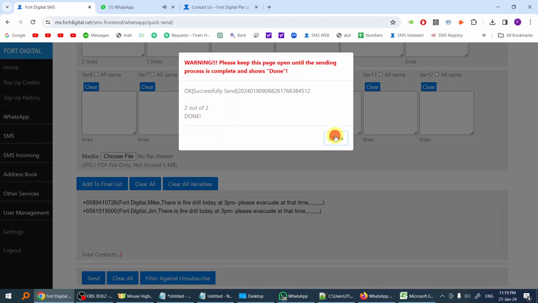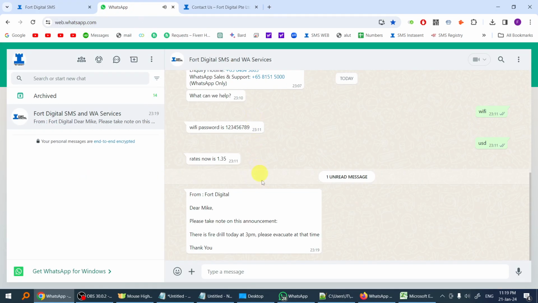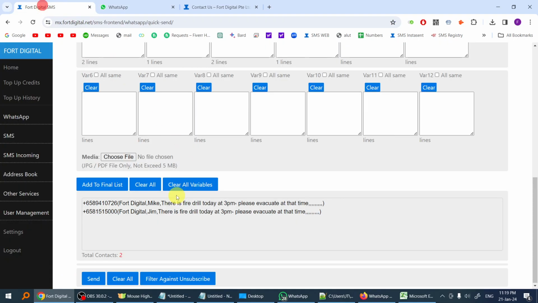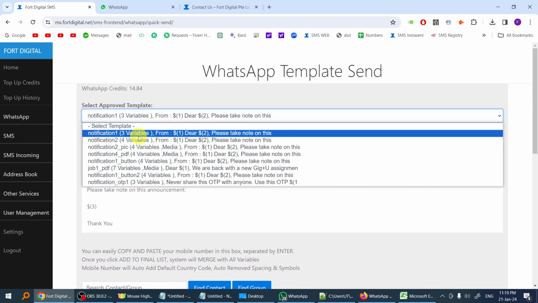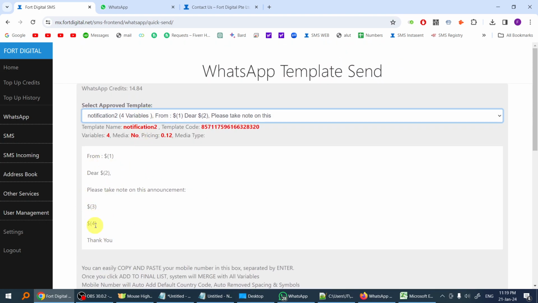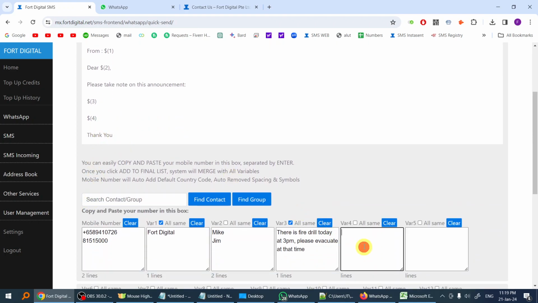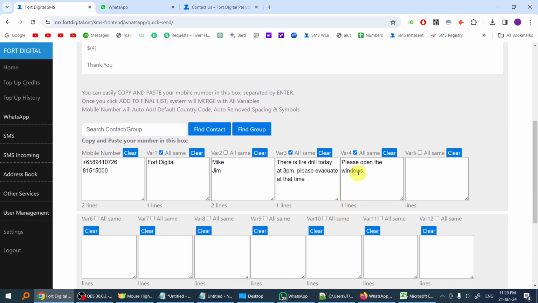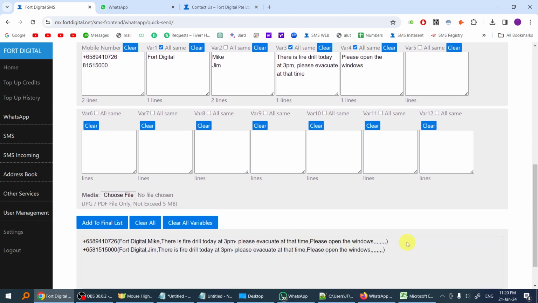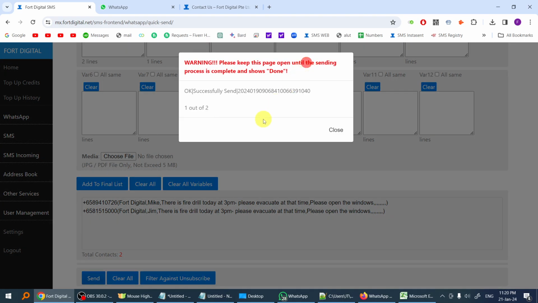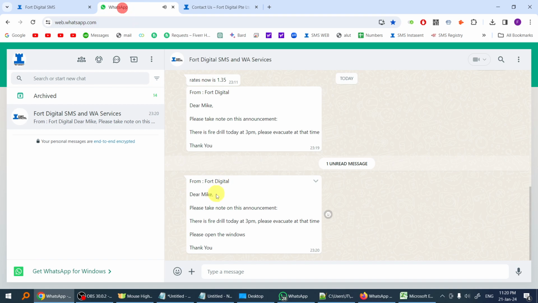That's all. It's done. Now, as you can see here, I received a message from 4 digits, dear Mike, please add this note. So I'm going to select a different template here, this one with the 4 variables. There's a fourth variable. So I'm going to put in the fourth variable, please open the windows. I'm going to put the same for everybody and add to finalists. And I'm going to send again. Done. That's all. So as you can see here, this is the 4 variable template, and the earlier one had 3 variables.